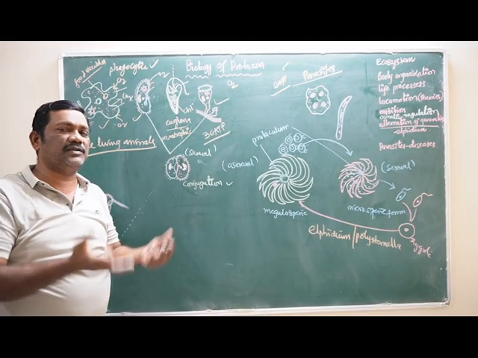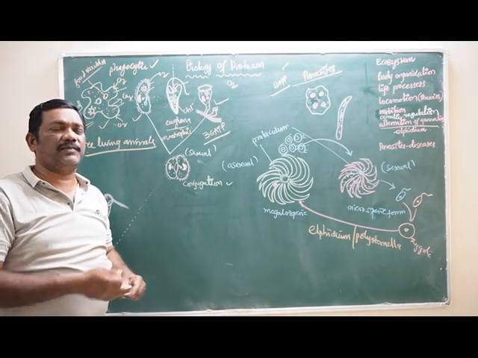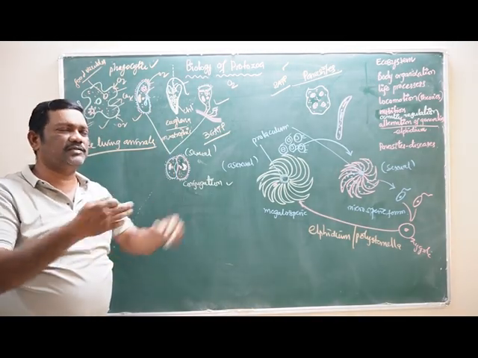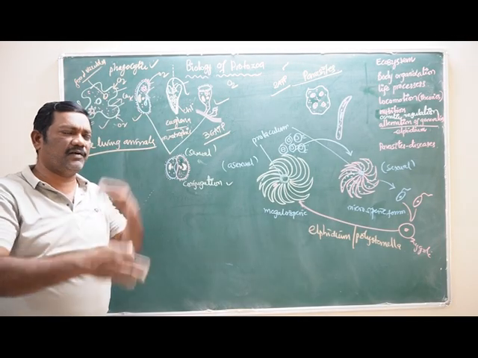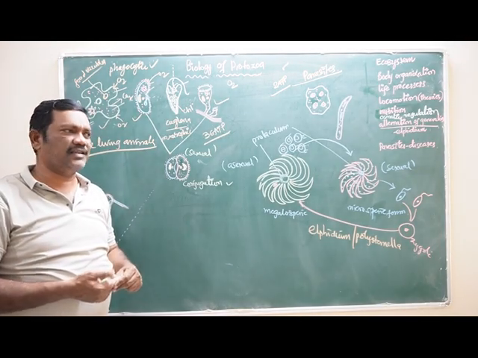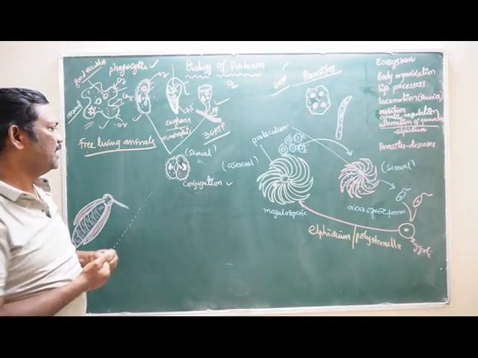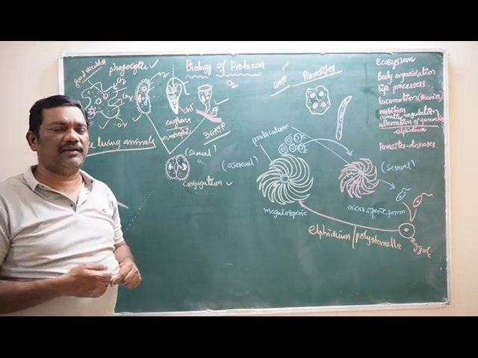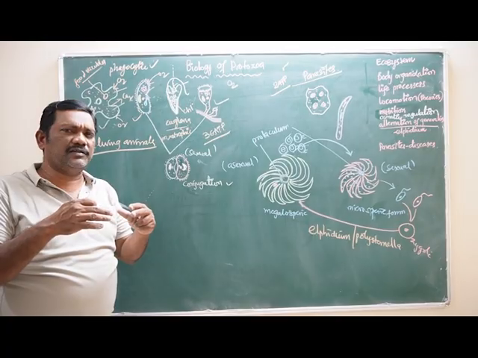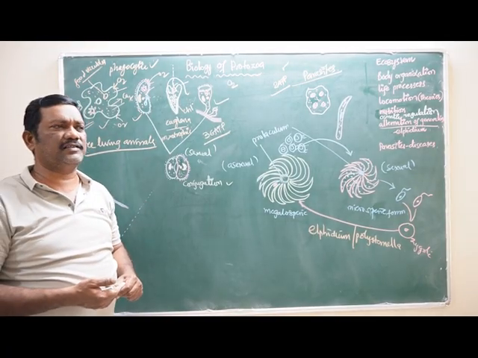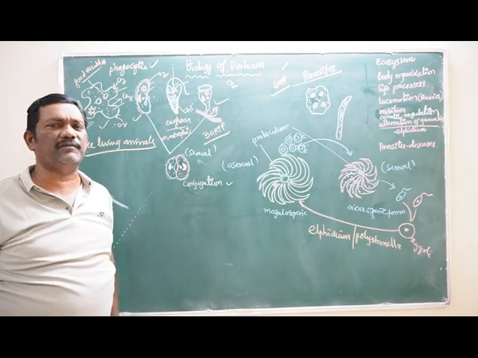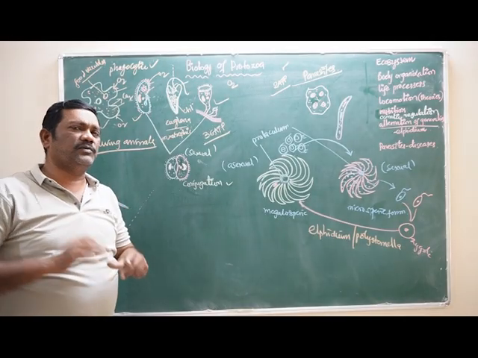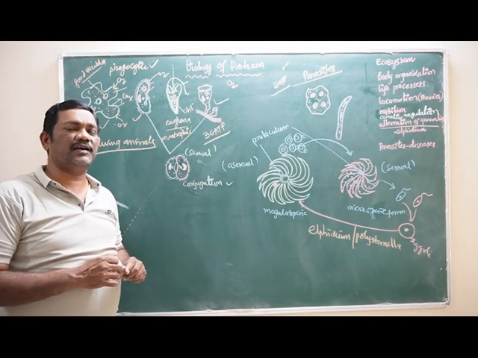When do they select conjugation? When do they select asexual reproduction, mitosis or binary fission? That is an important question, because normally they choose asexual reproduction because that is very easy. They can form generations very quickly by the binary fission process. But after some generations, this Paramecium and Vorticella cannot reproduce the next generation, because these organisms become very weak, because the genetic material has gone through many generations of asexual reproduction or binary fission.